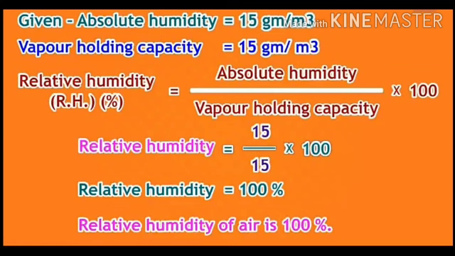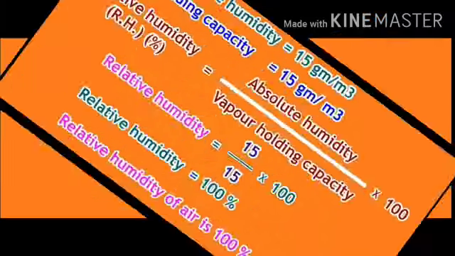Relative humidity is equal to absolute humidity upon vapor holding capacity into 100, that is 15 upon 15 into 100. That is why the relative humidity will become 100%. That is, air whose relative humidity is 100% is saturated.